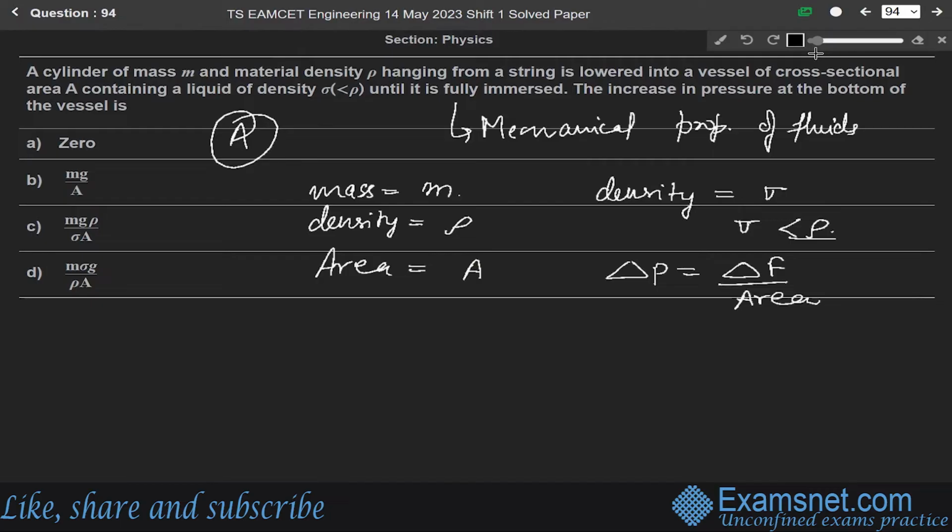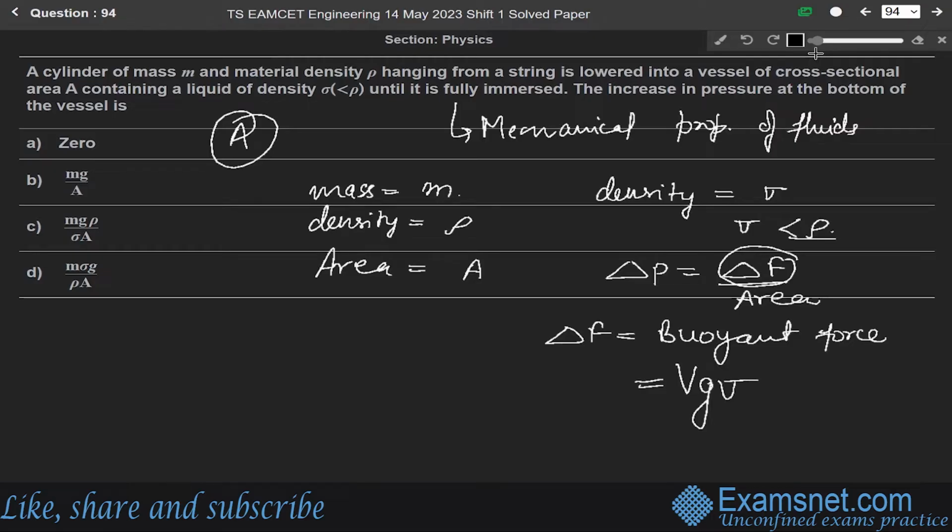Here delta F is the buoyant force. For such types of liquid density questions, the change in force will be equal to the buoyant force, which is volume into gravity into sigma.